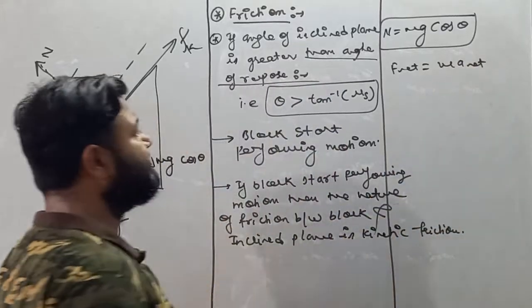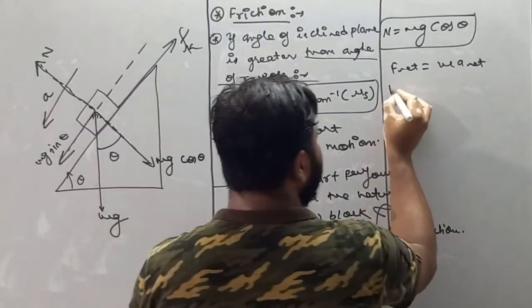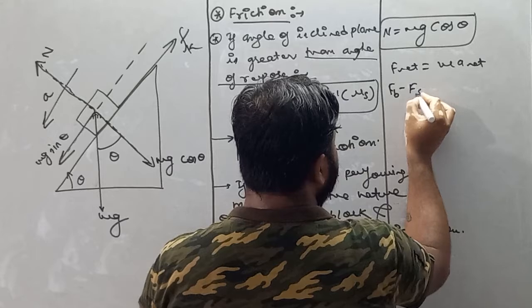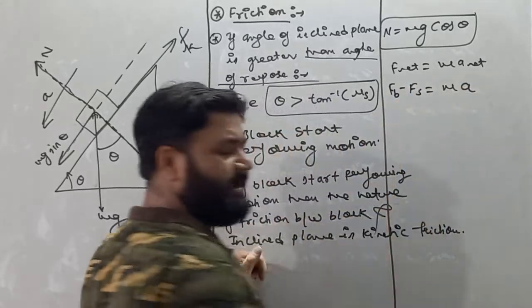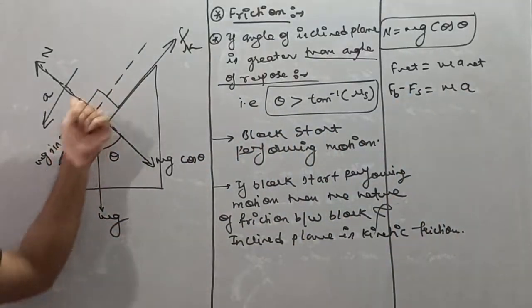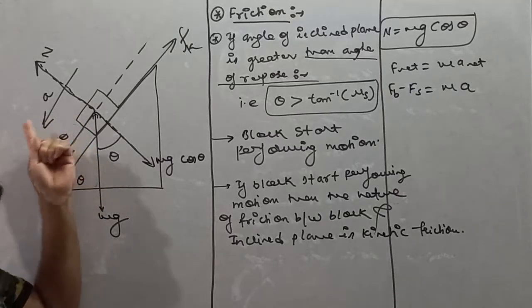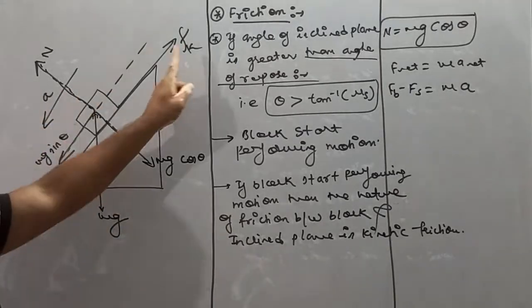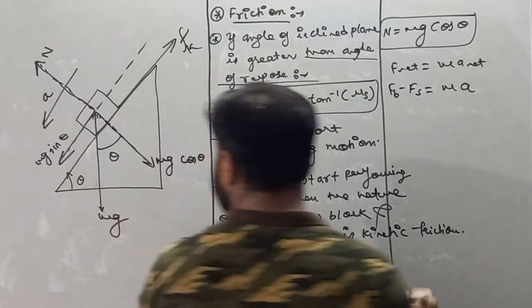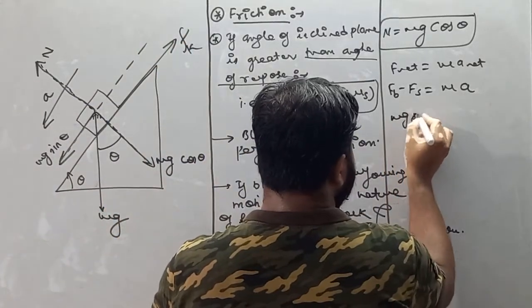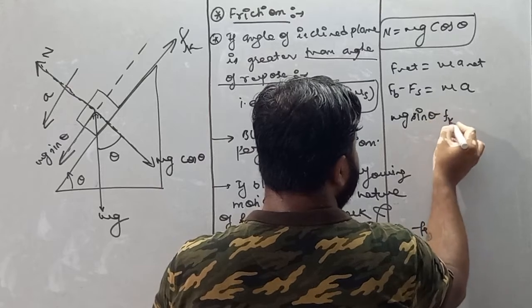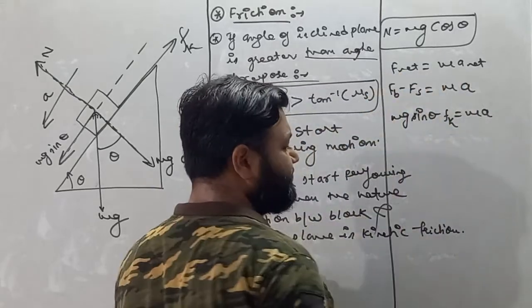F net means bigger force minus smaller force. So F bigger minus F smaller is equal to ma, and we know the direction of motion is downward. In the downward direction the force is mg sin theta, which is greater than friction. So I'll write mg sin theta minus kinetic friction is equal to ma.